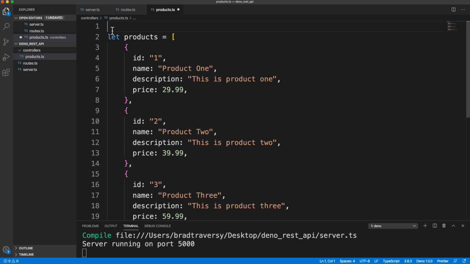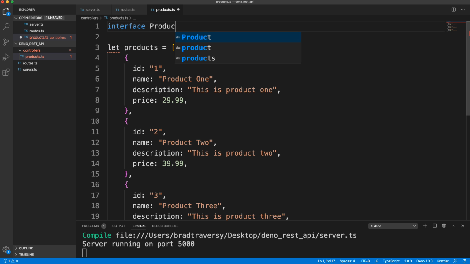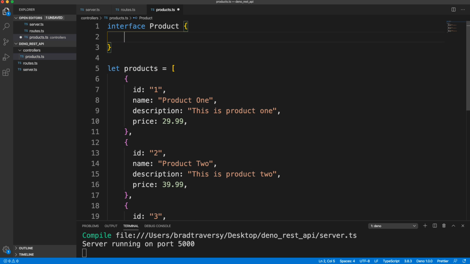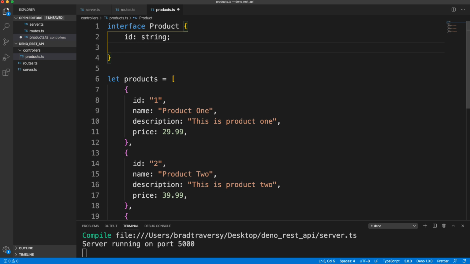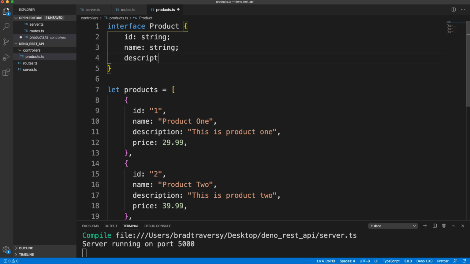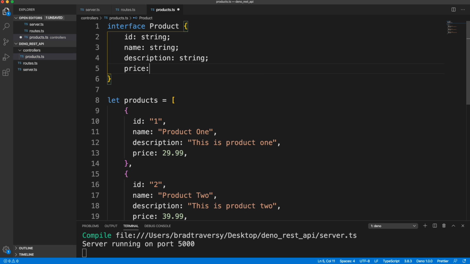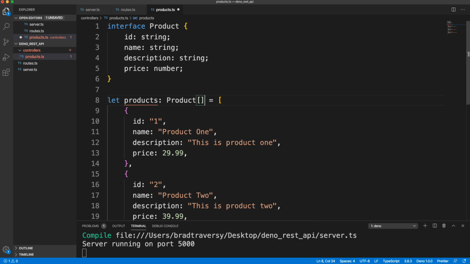Now, since we're using TypeScript, I'm going to create an interface called Product and define the fields, which will be an ID, which is a string, a name, which is a string, description, and then we have the price, which is going to be a number. Okay, so that's the interface, and we can apply this to our array here by setting it to Product, but it is an array, so we just want to add in our brackets here.